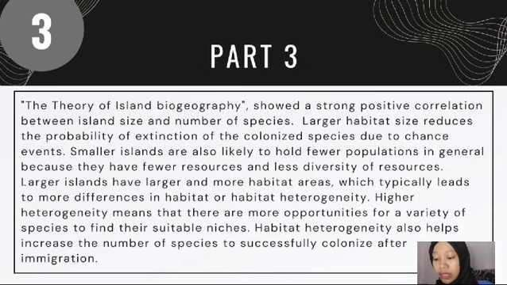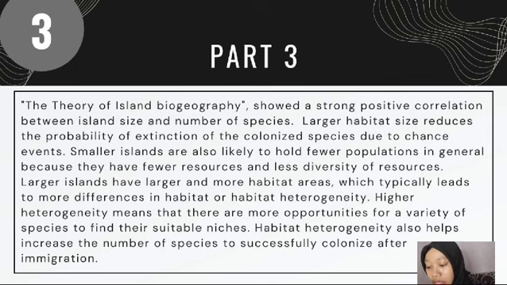The theory of island biogeography showed a strong positive correlation between island size and number of species. Larger habitat size reduced the probability of extinction of the colonized species due to chance events. Smaller islands are also likely to hold fewer populations in general because they have fewer resources and less diversity of resources. Larger islands have larger and more habitat areas, which typically leads to more differences in habitat, or habitat heterogeneity.